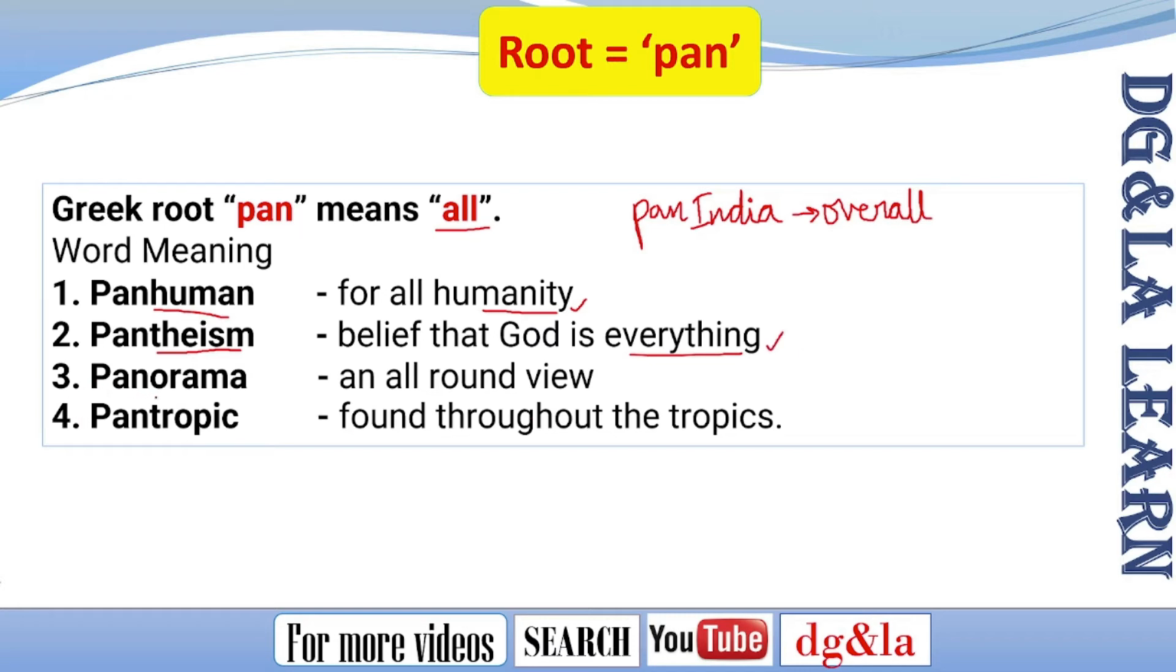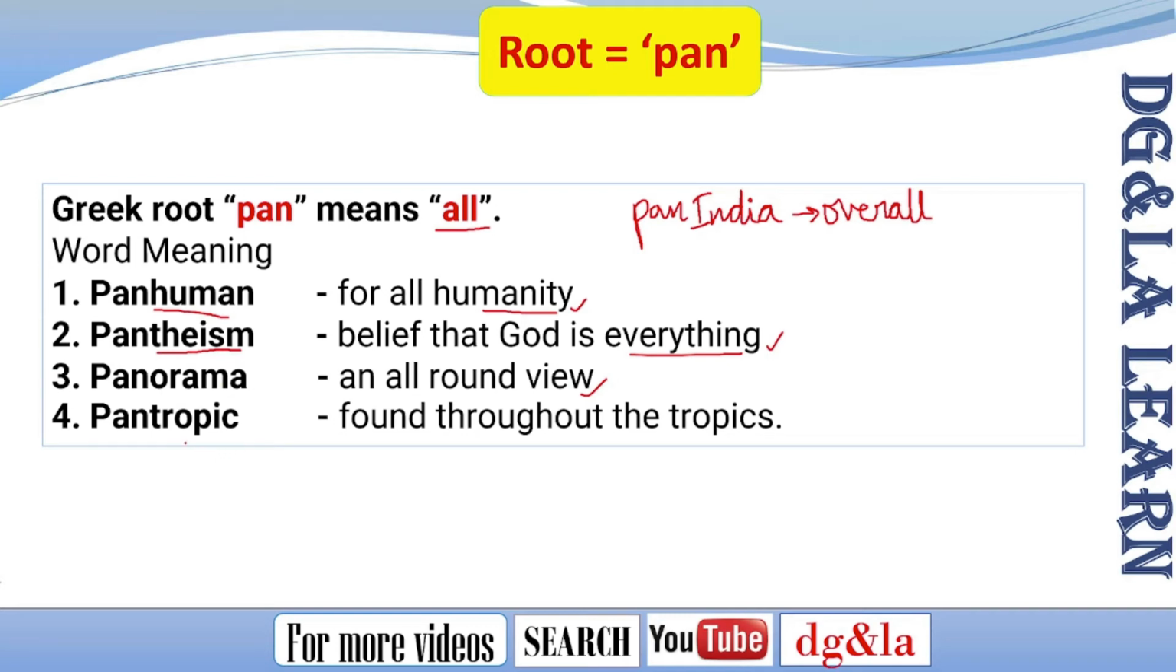The next one is panorama. In camera views, we see several options, and one of them is panorama. Panorama gives an all-round view. So if you want a 360-degree view, you can just slide on to the option called panorama. It gives a very good all-round view of the place.